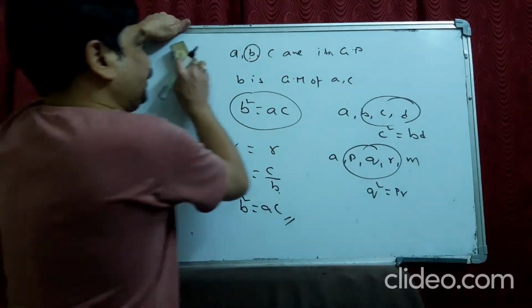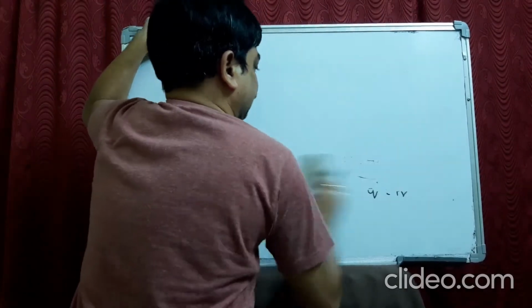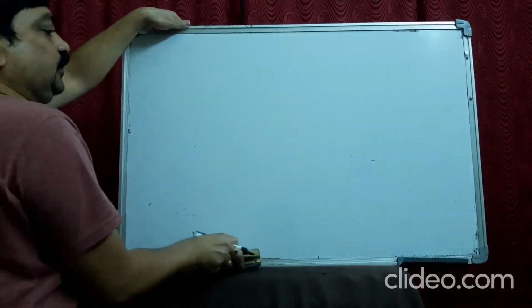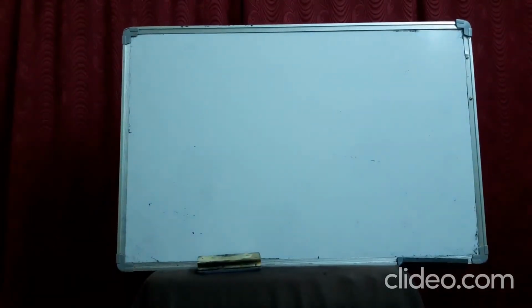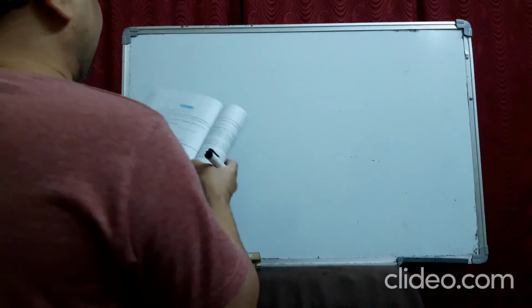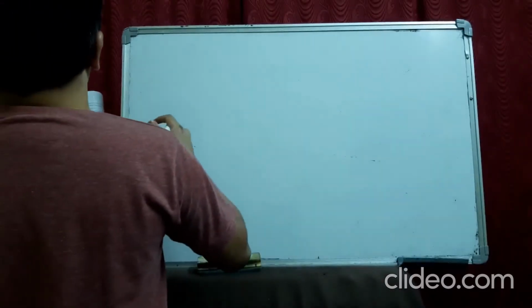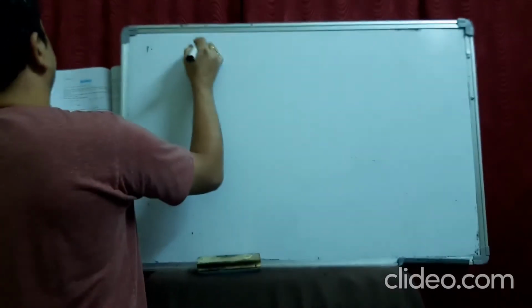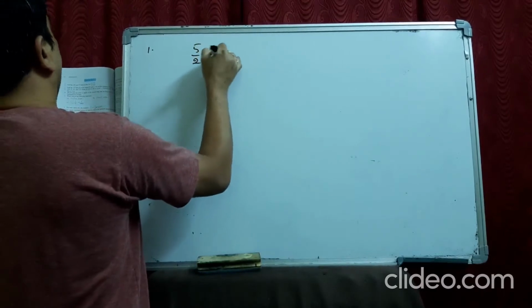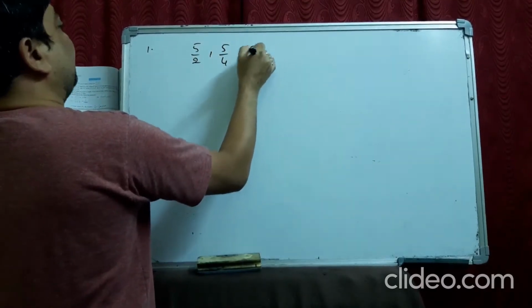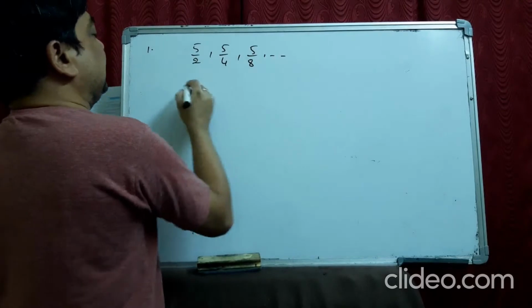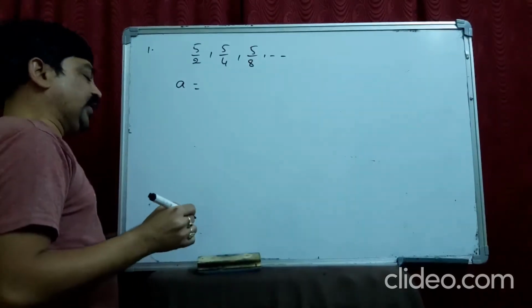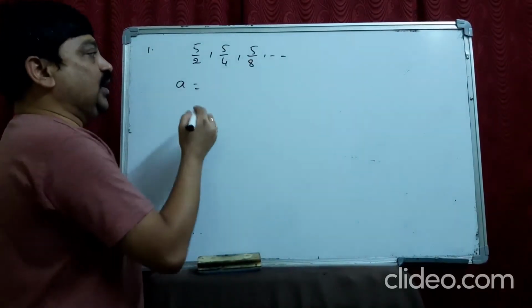Let us start. The first question: find the 20th term and nth term of the given series. Whenever you have a problem of GP or AP, first write down the data, a and r. Like how we did a and d in AP, here we write a and r.